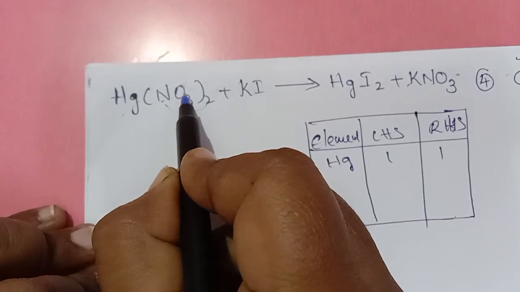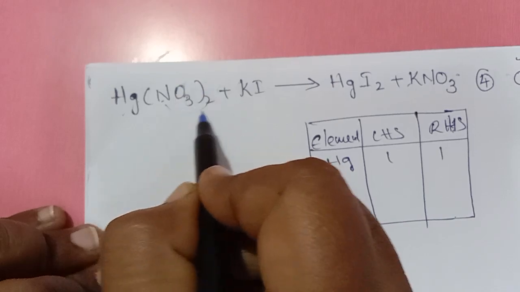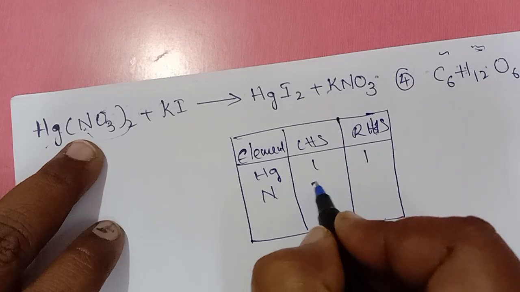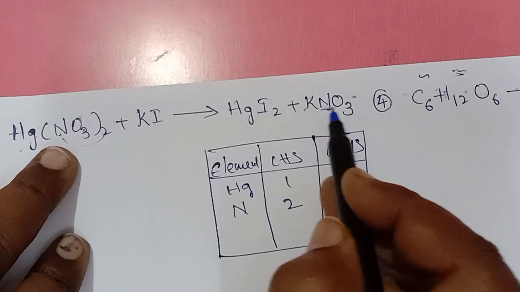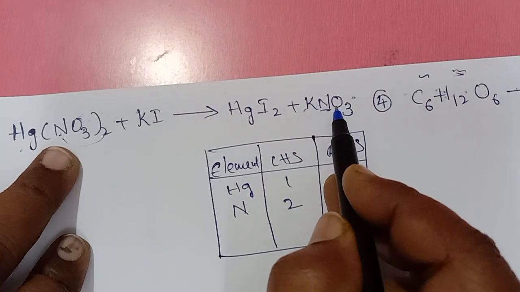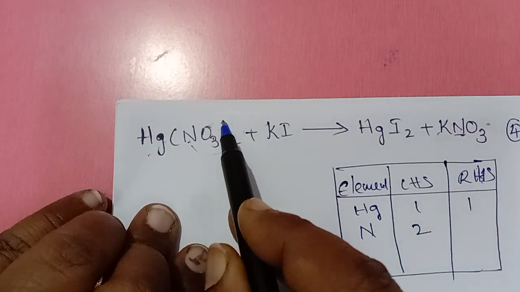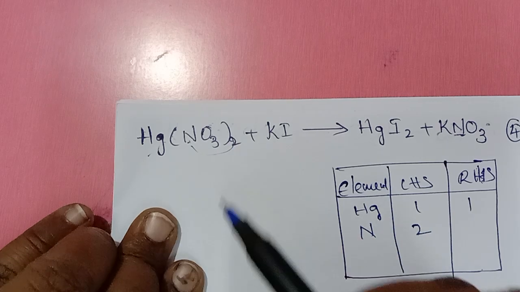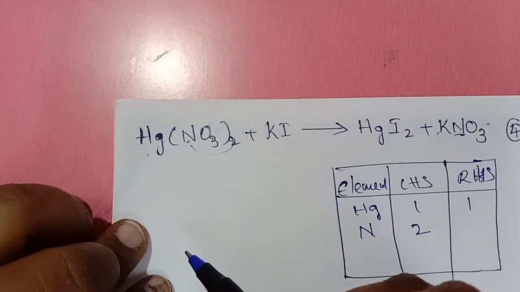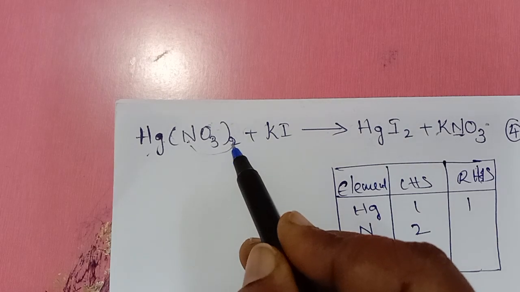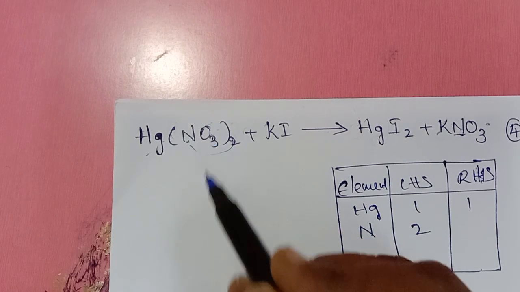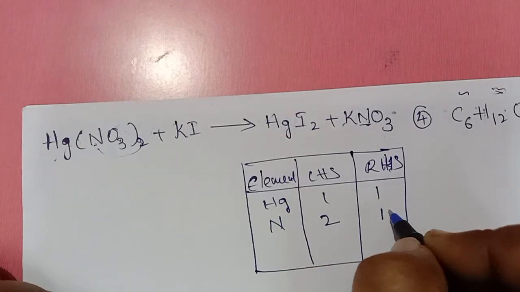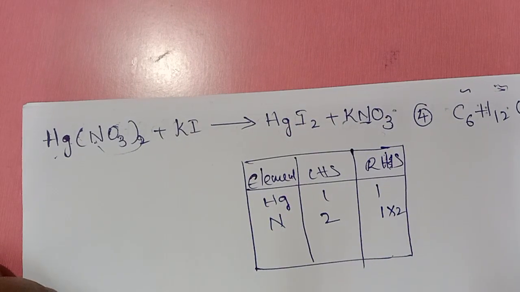Already we are having 3. 3 should be multiplied with 2. Total 6 oxygens are there, nitrogen 1. So nitrogens, left side 2, right side 1 only. This 3 belongs to oxygen only. But here it is within the bracket with subscript 2. It means this 2 belongs to nitrogen as well as oxygen, right? So here on the right side we have only 1. So what we have to do, multiply it with 2, right?